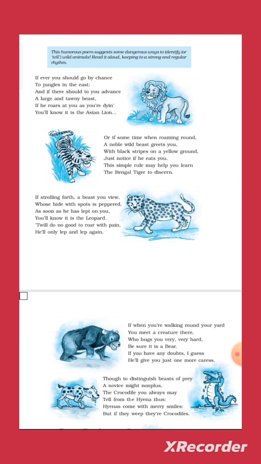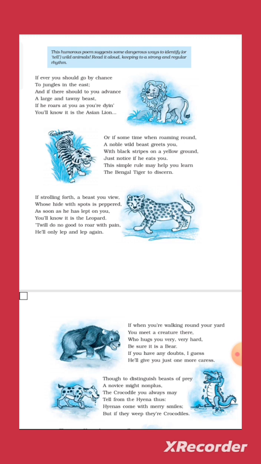For example, the use of vowel sound O: should go, should to you, roads, or if sometime when roaming round, strolling forth, do not go to roar. So here the vowel sound O, and in other examples, for example, meet a creature there, the vowel sound E is repeated again and again. So you can say the assonance figure of speech is here.